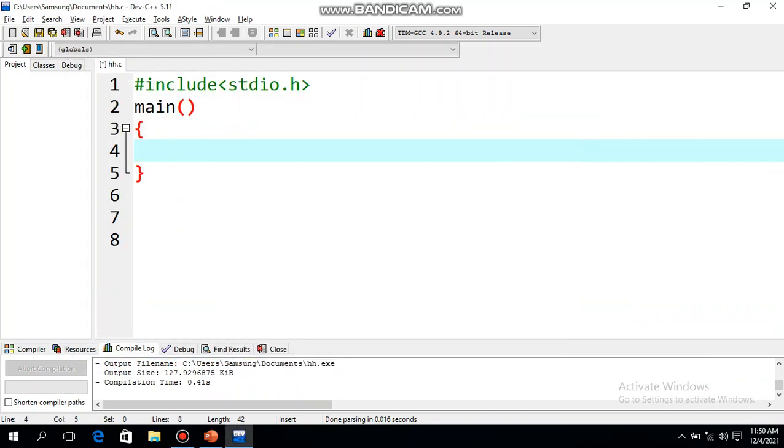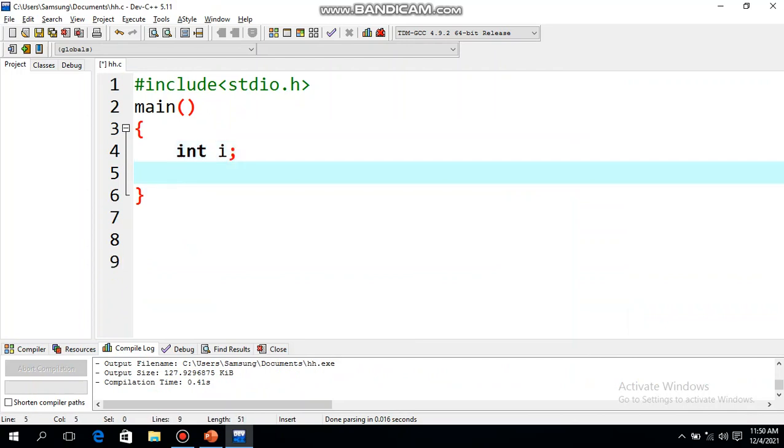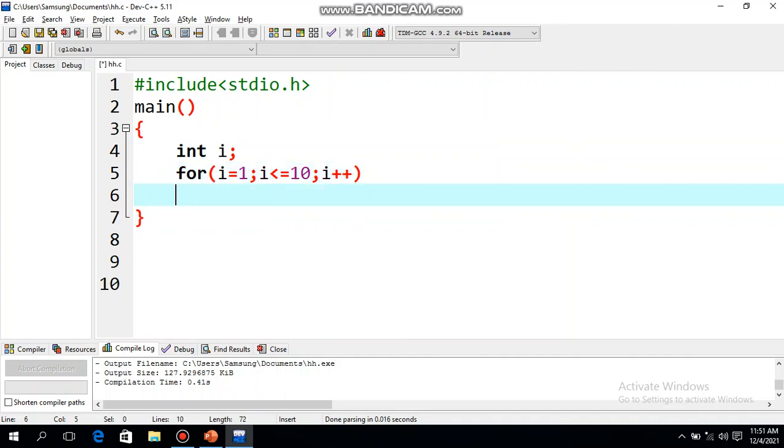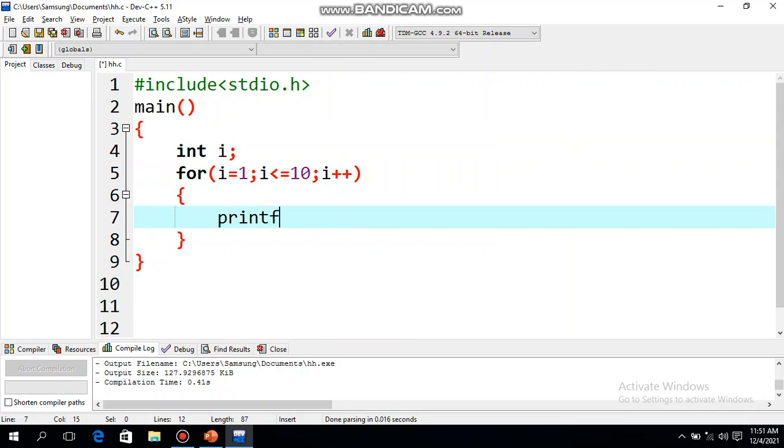Okay. Let us do the next program. So what is the next program? It is to display the numbers from 1 to 10. So I'll be needing one variable. Then I'll write down for. What is the initial value of I? 1 semicolon. Condition will be till what you need to display? Till 10. Then semicolon. Then update expression I plus plus. Okay. Now what you need to display inside it? Printf %d comma I. Then semicolon. It's so simple. Just save it and run it.